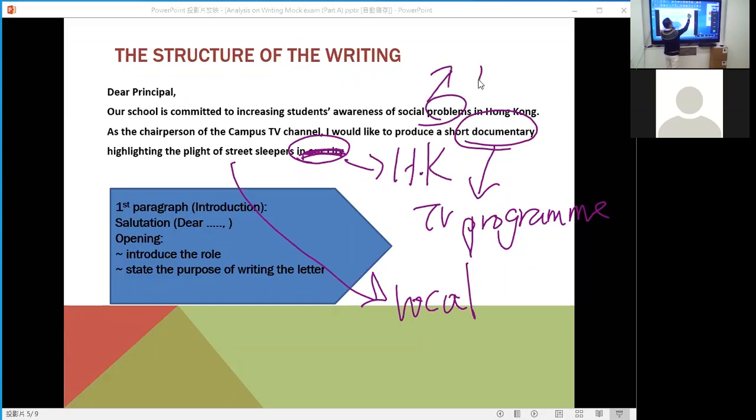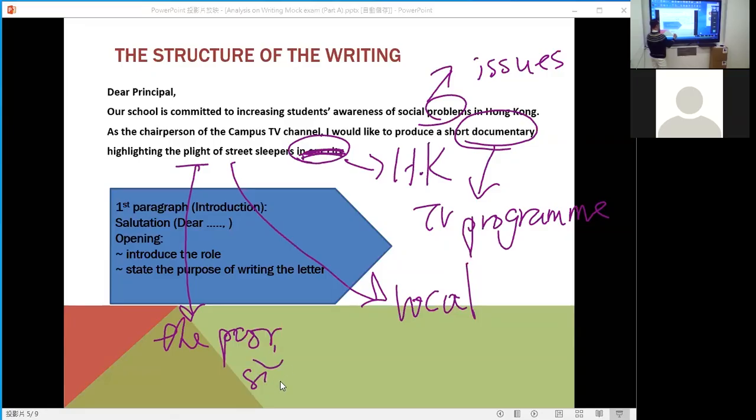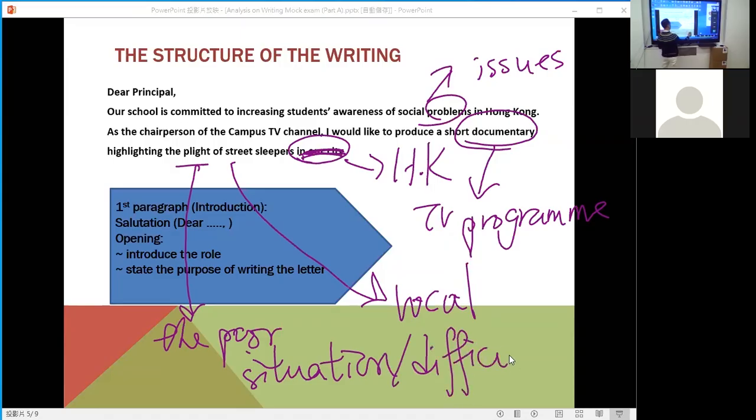Actually, for problems, you can use issues as well. Do you know the meaning of plight? Plight means the poor situation, or we can say the difficulties of street sleepers.